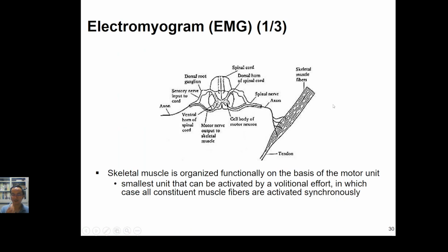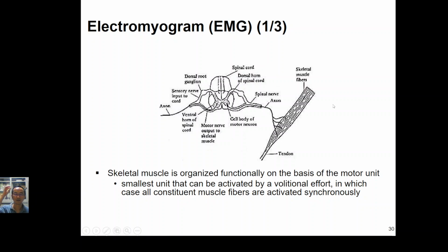So for the EMG signal, why do we have the EMG signal? The EMG signal comes from the muscle cell. As we all know, humans have the ability to control muscle movement. Why can we control muscle movement? Because the brain cells generate the signal.